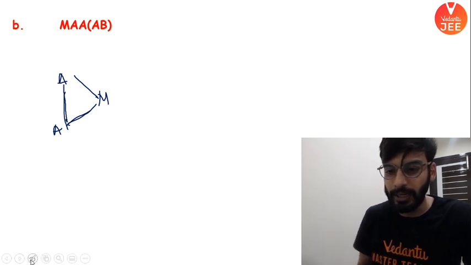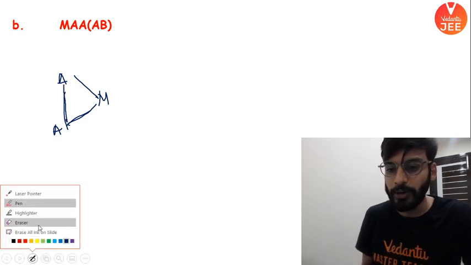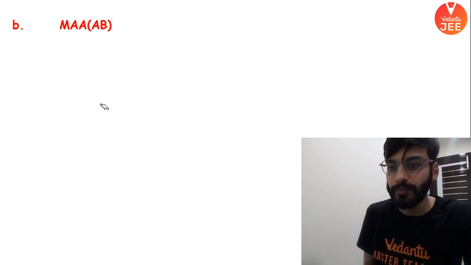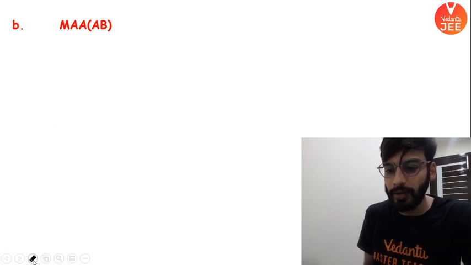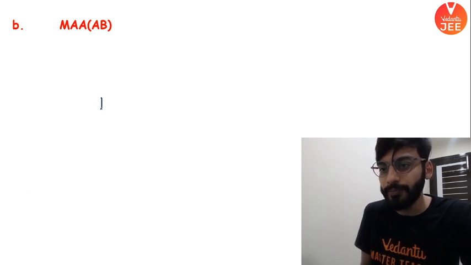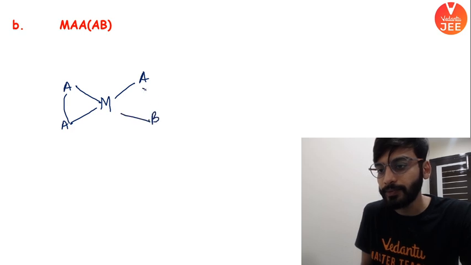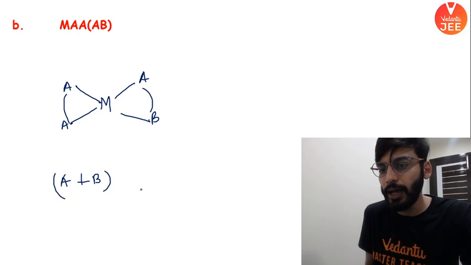ऑलराइट, let me make it clear, right, थोड़ा crisp structure बनाते हैं। ऑलराइट, so check this out बेटा। हाँ जी, so what is the combination I am getting? A के सामने B and A के सामने A, right?